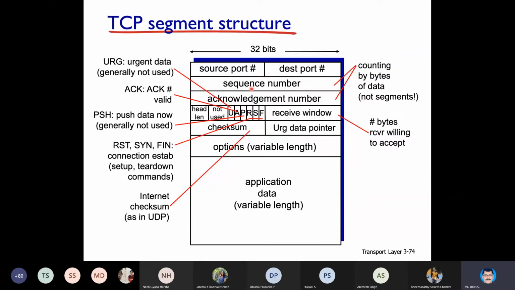For the second segment, the sequence number will be 101 because 100 bytes have already been sent. The third will be 201, and it keeps going like that. The acknowledgement number is similar, also counted in bytes. All of you have a look at this. If there is any confusion, you can ask me now.